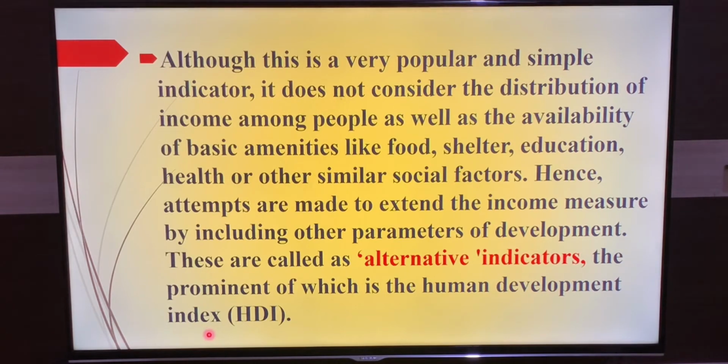Have you understood, students? First remember, in the income indicator, we consider national income. Once the national income was not showing the exact economic development of a country, we undertook per capita income. With per capita income, we are not able to see the income distributed equally. So we require other parameters. That parameter is called the alternative indicator. It is indicated through the Human Development Index.